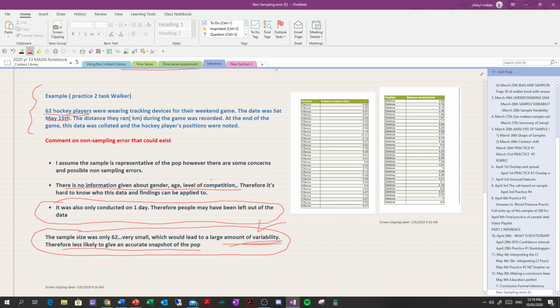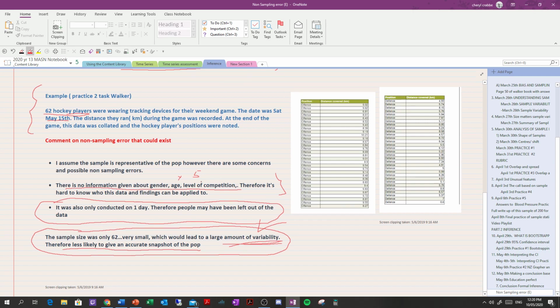Like if you're talking about national level competitions, or club competitions, or year fives, 5-year-olds competition? There's no information. So I don't know how I'm going to be able to apply this information to a population unless I know where this data came from, and who was involved in it. Is it representative of the population? Is it representative of the adult population?